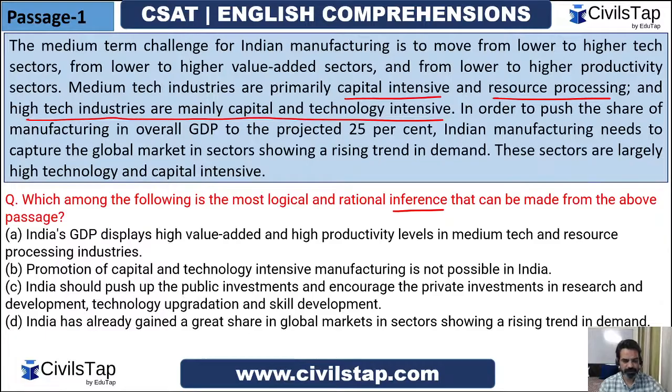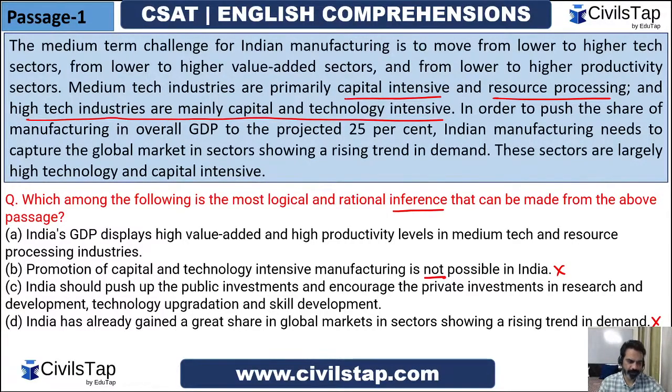So what is the logical inference, guys? India's GDP displays high value added and high productivity levels in the medium tech and resource processing industries. No. Promotion of capital and technology intensive manufacturing is not possible in India. That is an extreme option. India should push up public investments and encourage private investments in research and development, technology upgradation, and skill development. And India has already gained a great share in global markets and sectors showing a rising trend in demand. No, I don't think so. That's correct. So we can eliminate options B and D right out.